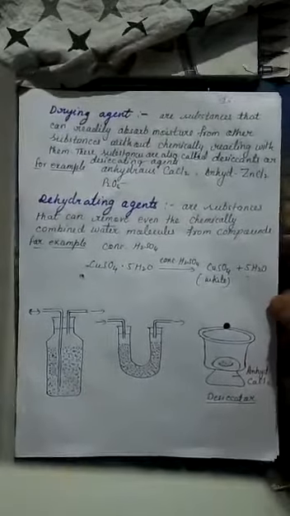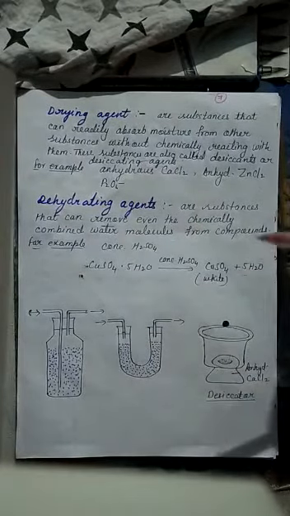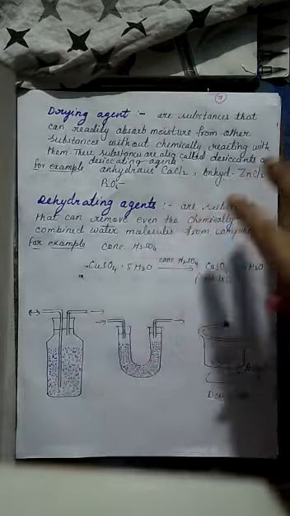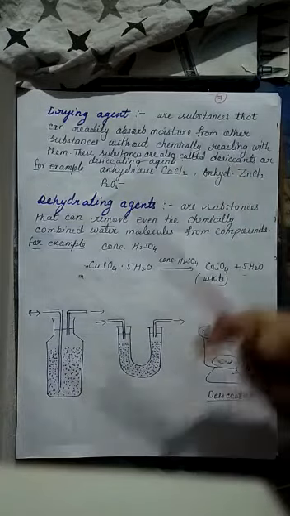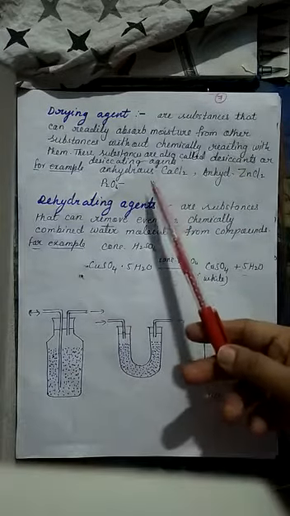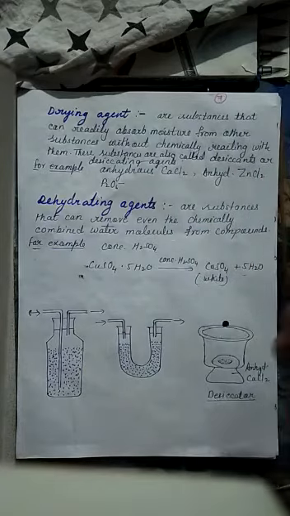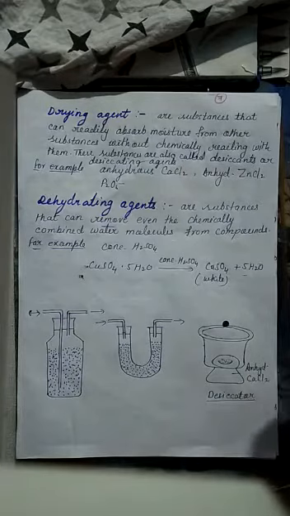Now, drying agent. Drying agents are the substances that can absorb moisture from other substances without chemically reacting with them, and these substances are also called desiccants or desiccating agents. For example, anhydrous calcium chloride and anhydrous zinc chloride, which have a tendency to absorb moisture from other substances or the atmosphere, can act as drying agents.